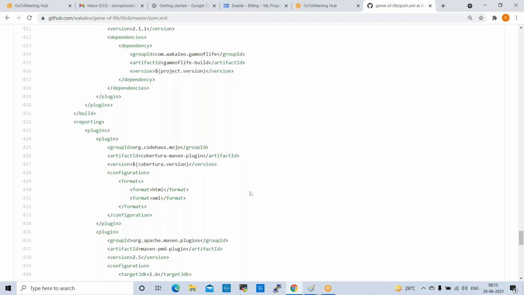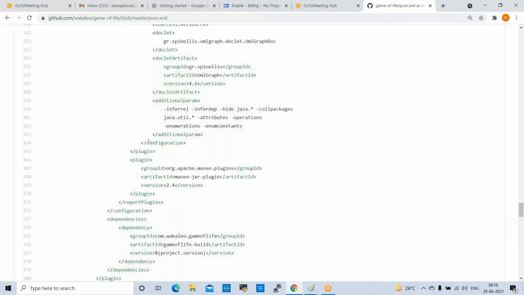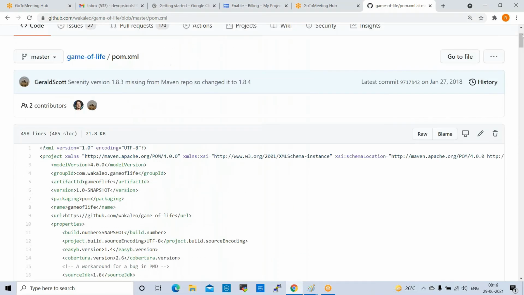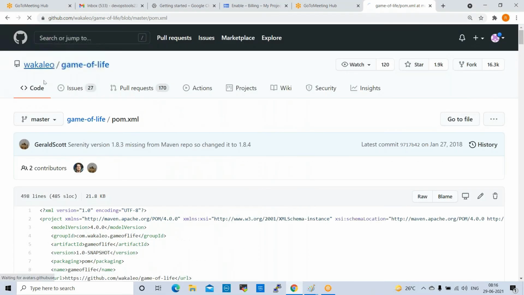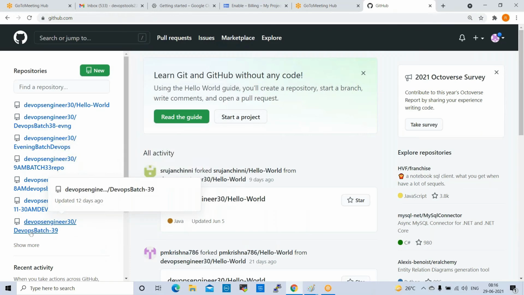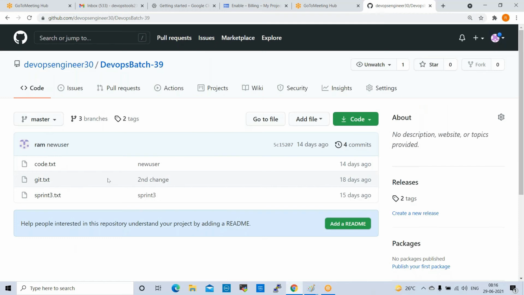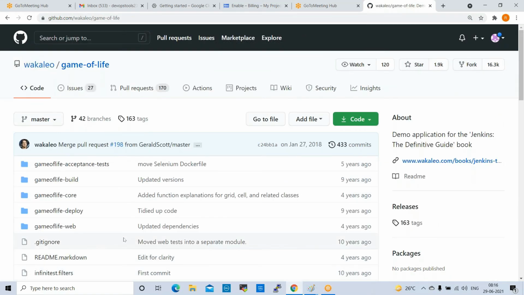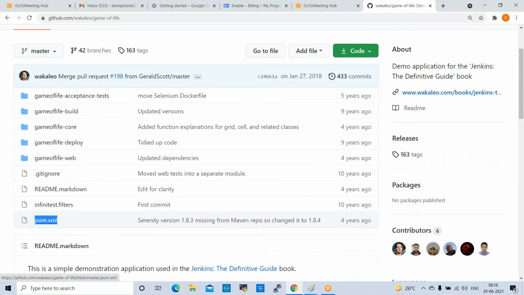Normally, we created one repository here, right? When we work on Git, we push some code into this repository, right? If you try to build this, it will not build. It will give you errors. That is why we have taken the Game of Life structured code to build. Without this pom.xml, the build will not run, the build will fail, right?